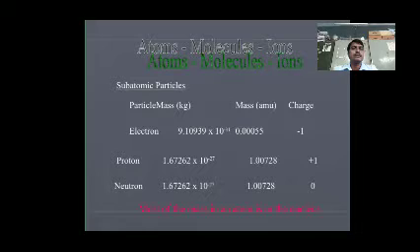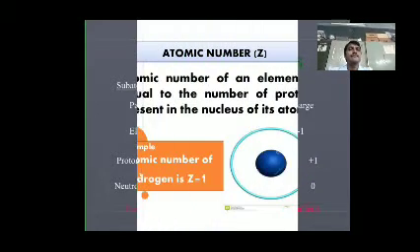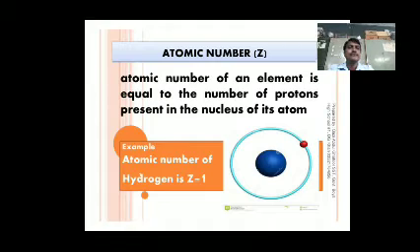Neutron: mass 1.6762 into 10 to the power of minus 27 kilograms, 1.00728 AMU, neutral charge, that is 0 charge. These are the fundamental particles: electron, proton and neutron.